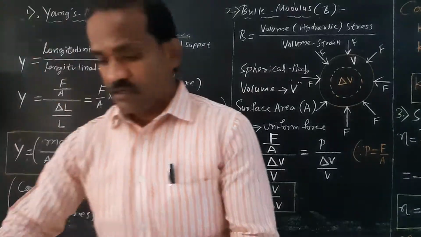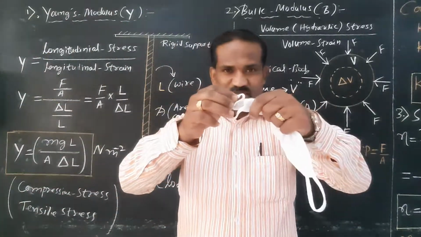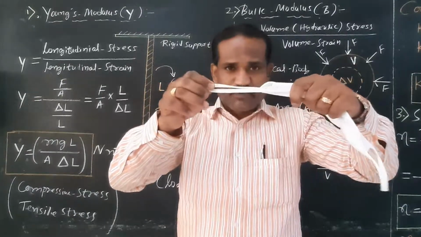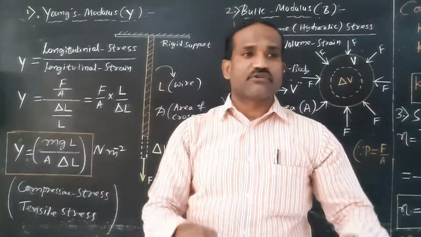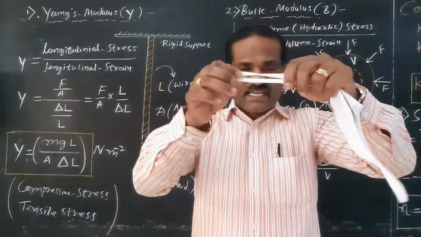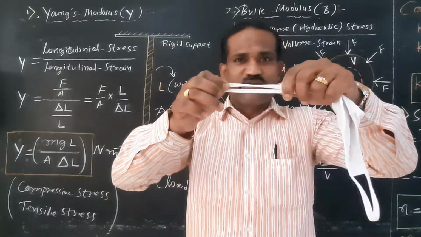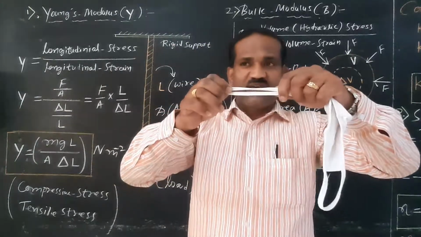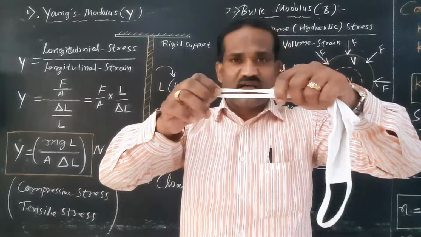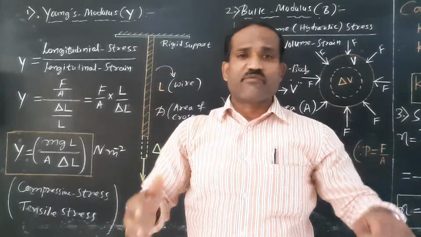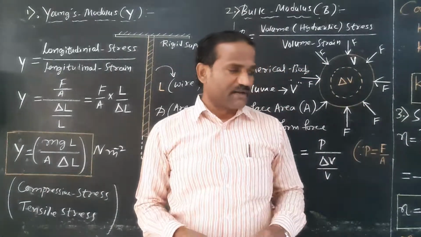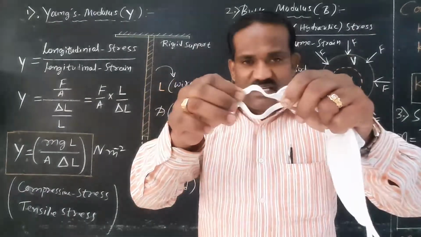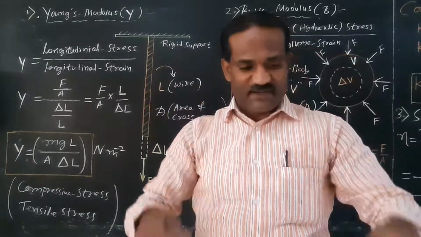So here we keep on stretching this one, right? You are applying a longitudinal stress. Whatever the stress is produced is directly proportional to strain. For everything there is an elastic limit. Up to a certain extent only you can stretch it. Beyond that you can't. If you go beyond the elastic limit and apply the stress, there would be a permanent change in shape and size of the body. This is what is called the elastic limit. Every body has its own elastic limit.